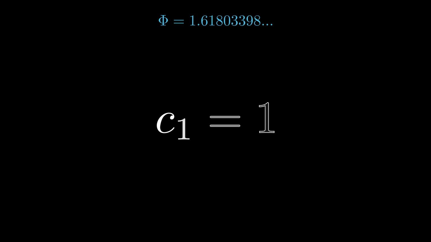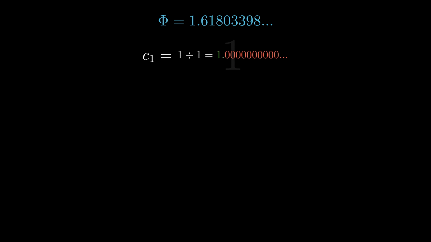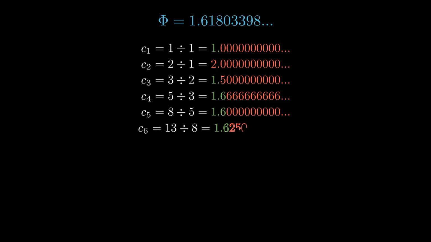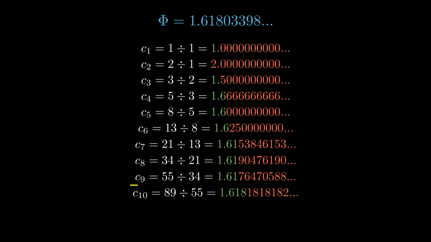Keeping in mind phi is equal to 1.618 and so on, let's start computing the first convergents. The first approximation we get is just equal to 1. The second is 2, the third is equal to 1.5, and soon enough we'll realize it is actually pretty hard to approximate. We have to go all the way to the 10th convergent for 3 decimal accuracy. Phi is a pretty cool number, but here's the best part.